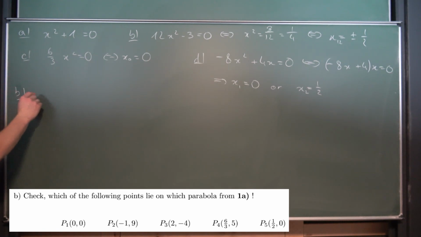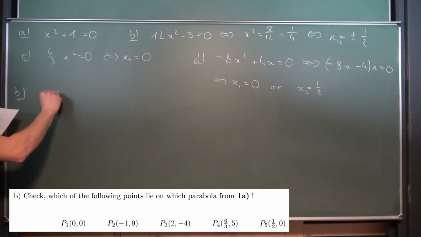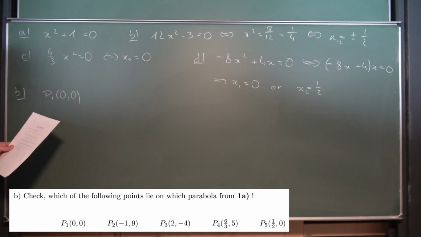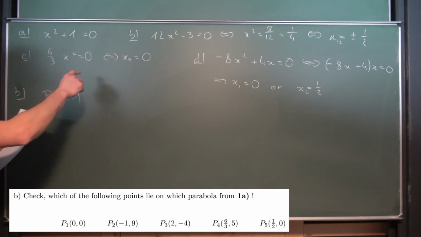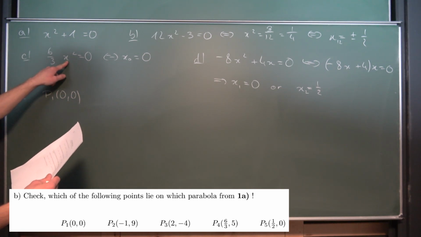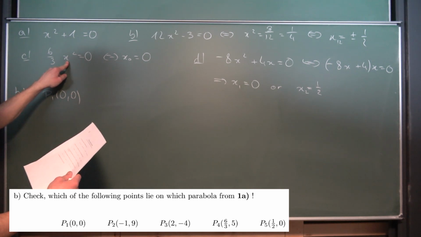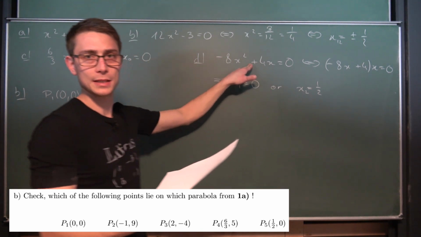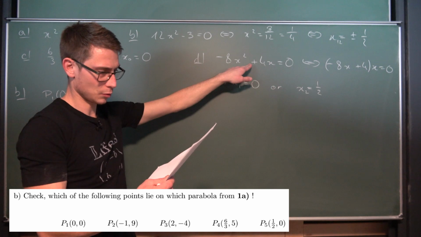This is number B. Okay, and the first point is 0, 0. Let us see which ones go through that. If we have, no, it doesn't go through this one, obviously. This one is centered at 0, so it definitely goes through e of x. And if we plug 0 into this one right here, it also goes through 0, 0.